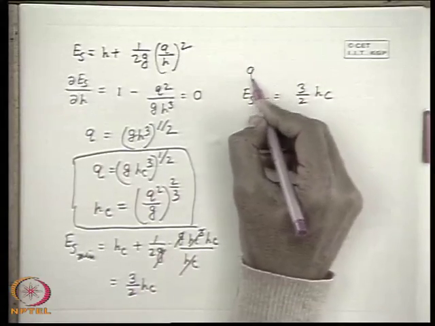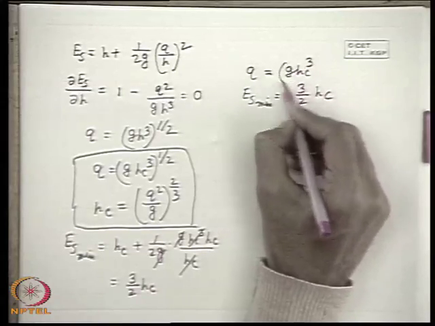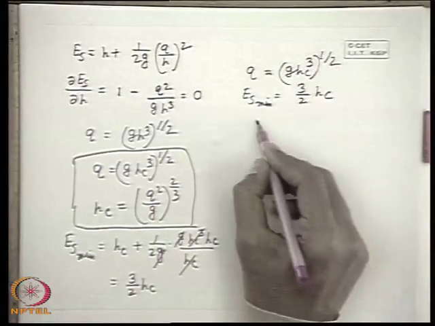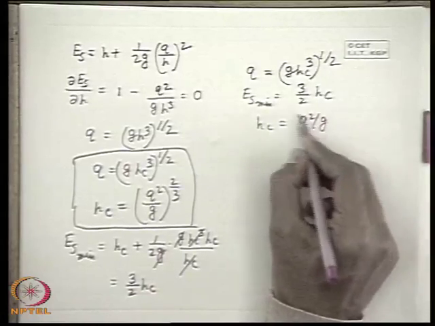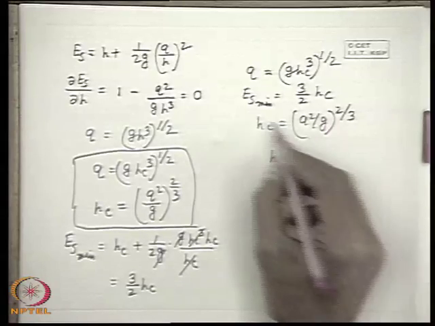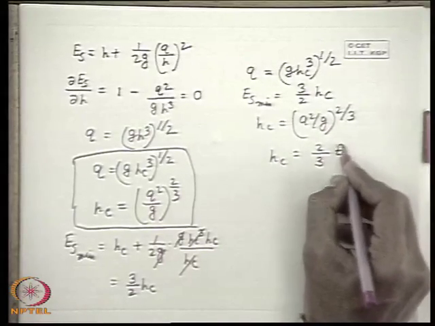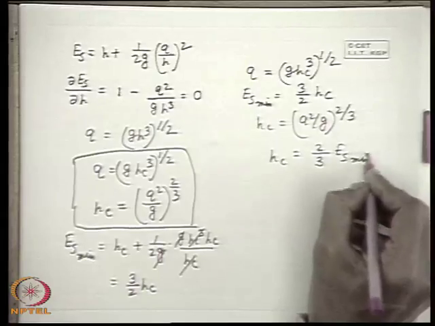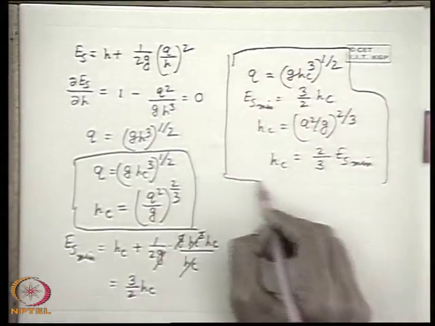Okay, and the corresponding Q is (G HC cube) to the power half, or HC can be written as (Q square by G) to the power 1/3, and the critical depth in terms of the minimum specific energy is 2 by 3 Es minimum. So these are the outcomes for the minimum specific energy for a given discharge.